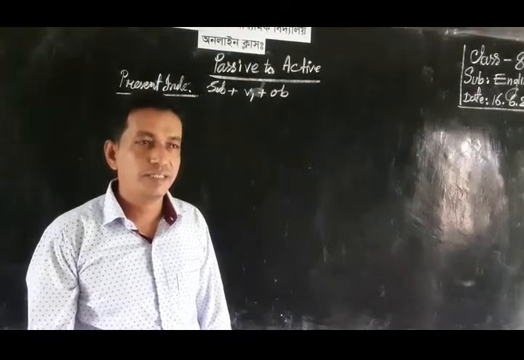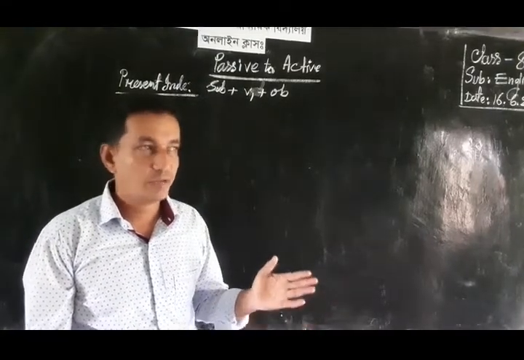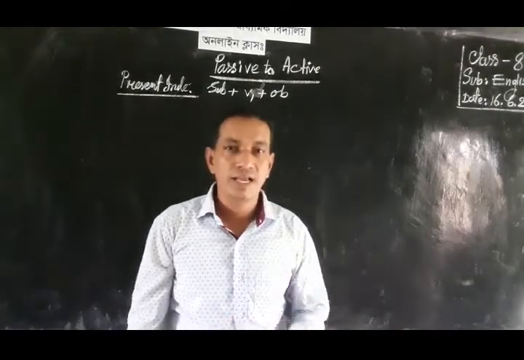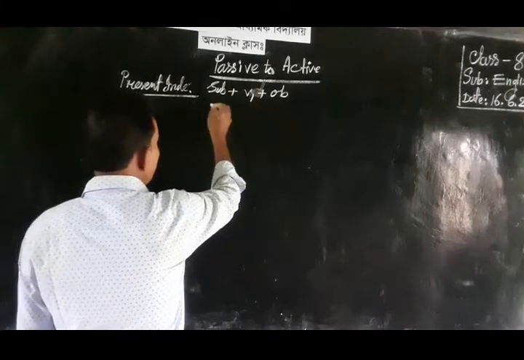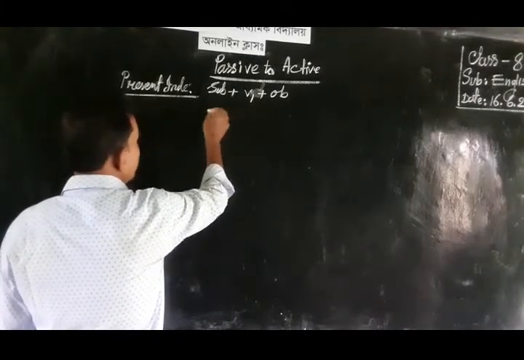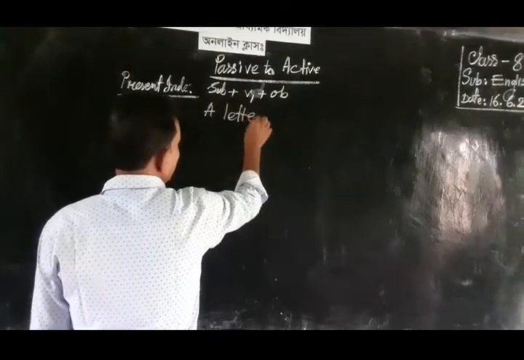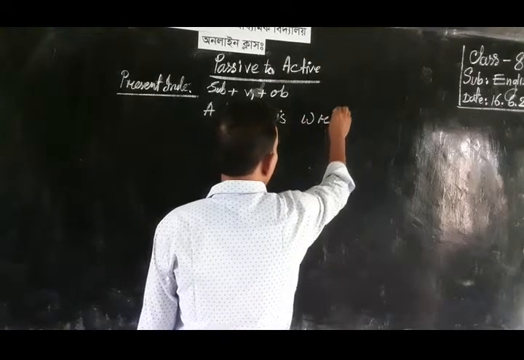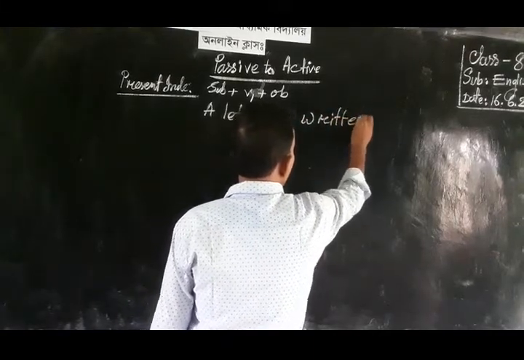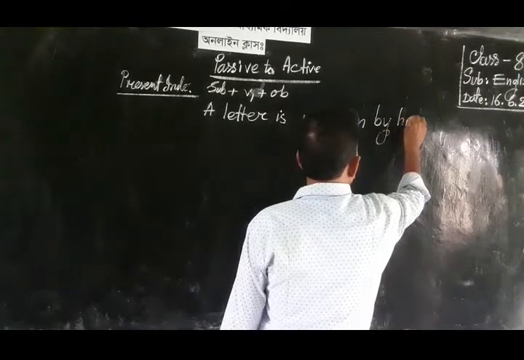But if we see the passive voice in the question paper, we must change the passive voice into active one in this way, such as: a letter is written by him.